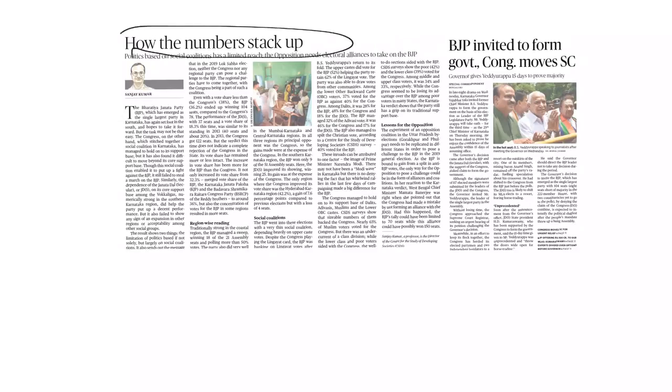And here, how the numbers stack up? It is about voting behavior. So opposition parties, unless they make electoral alliances, cannot stop BJP's fast march. In this context, the social coalitions which were believed before to be the bedrock of election management are no more working. So the social coalitions have to be aligned with the electoral coalitions to stop the winning of BJP and to make the winning for the opposition. That's what this article talks about.